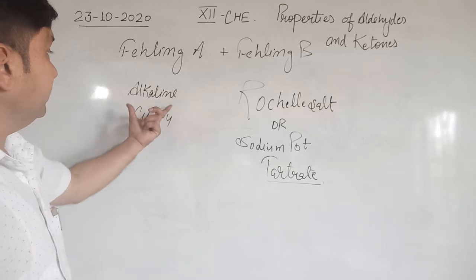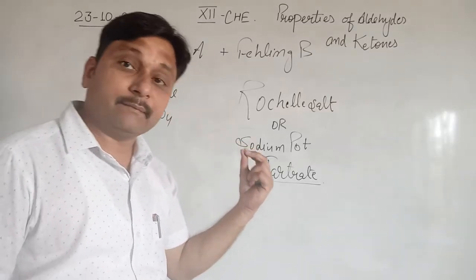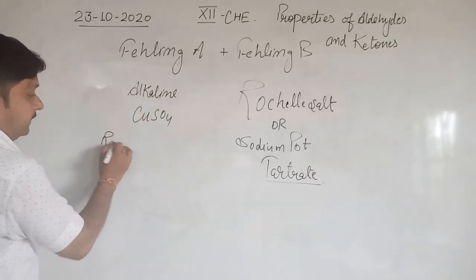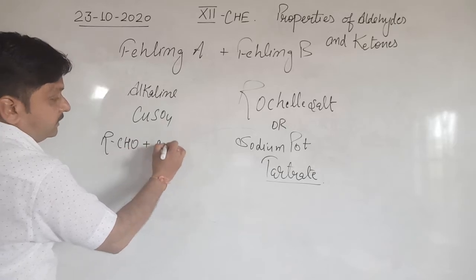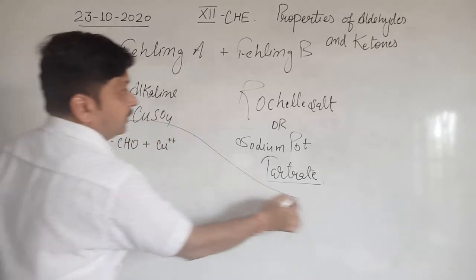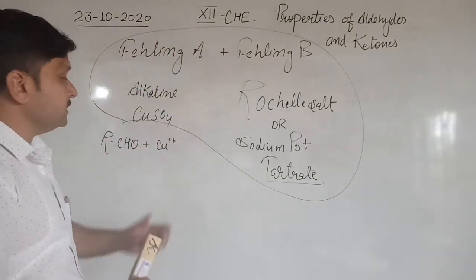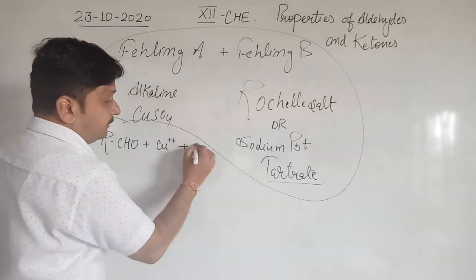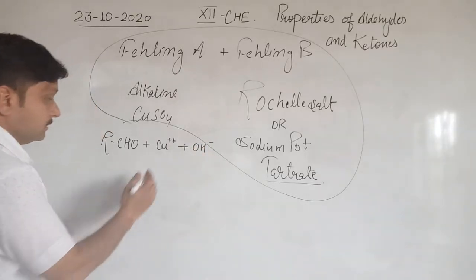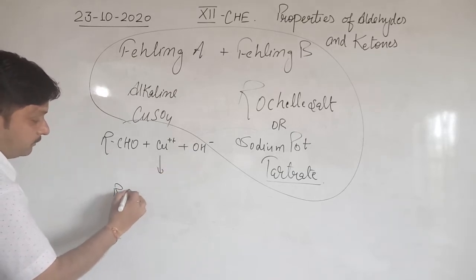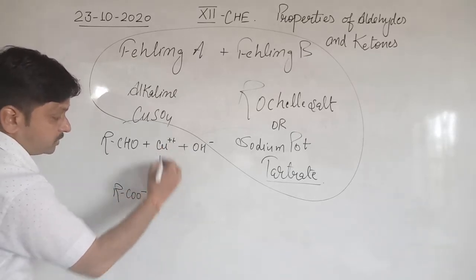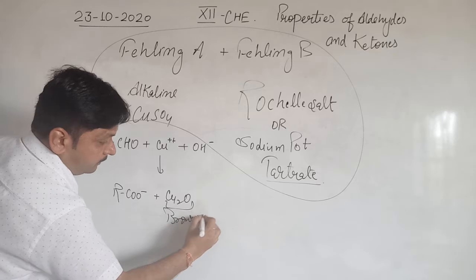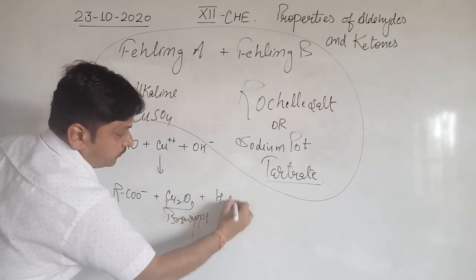Clear? So when these two solutions combine, they form the cupric ion. Aldehydes react with the Cu2+ ion donated by this solution. There is a cupric ion in the basic medium, that is OH-, and the aldehyde converts into the carboxylate ion. This Cu2+ converts to Cu2O, that is a brown precipitate. Clear? And the OH- ion will convert into water.